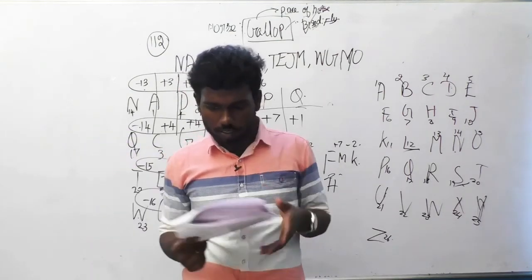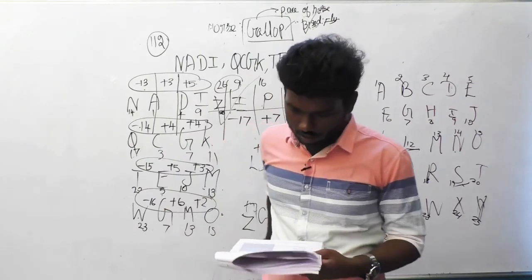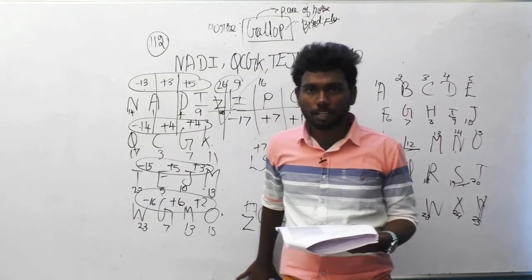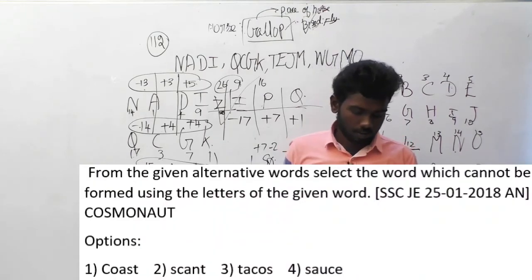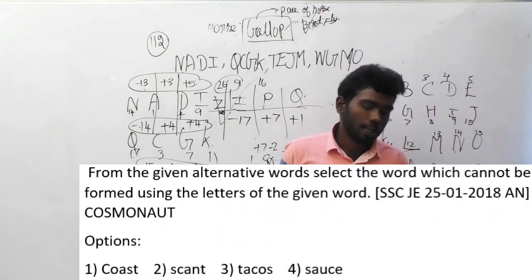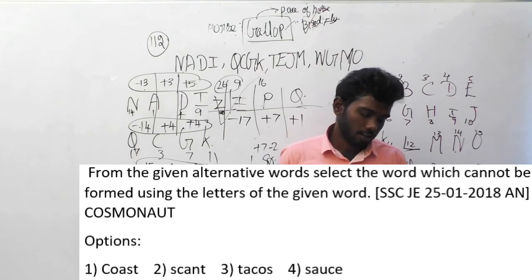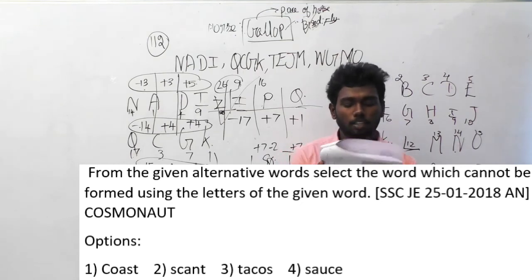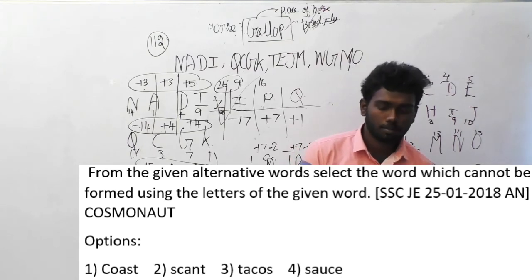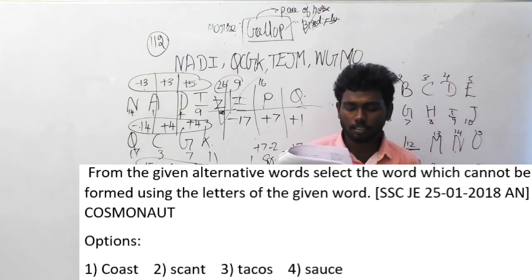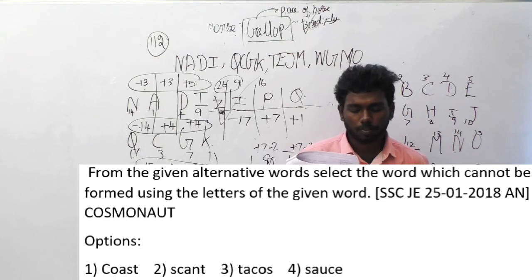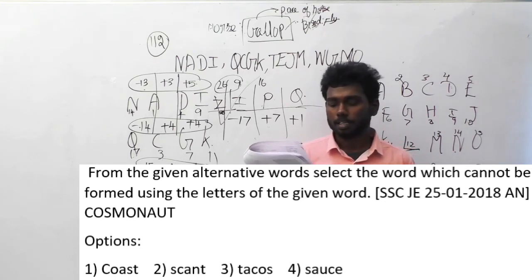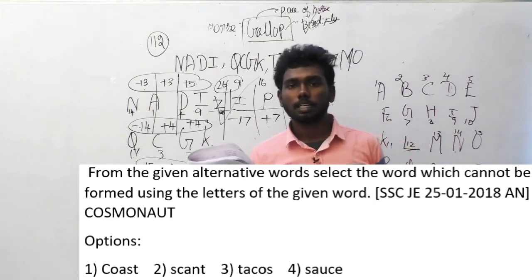Let's go on to the next question. Question number 112. From the given alternatives, select the word which cannot be formed using the letters of the given word. The question word here is cosmonaut. Option A, coast. Option B, scant. Option C, tacos.